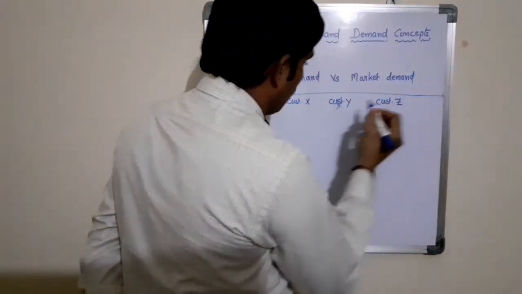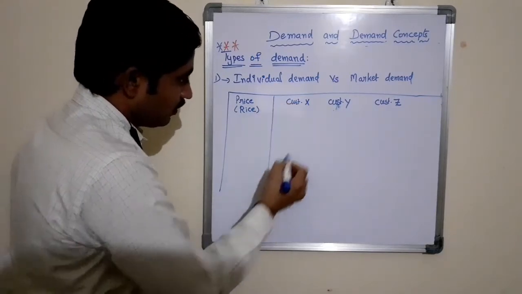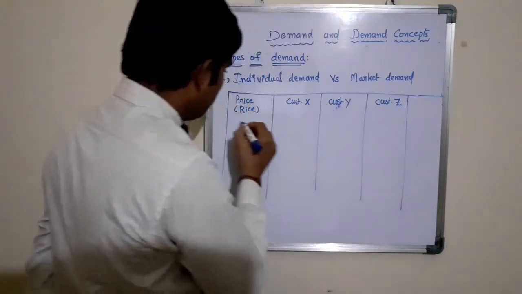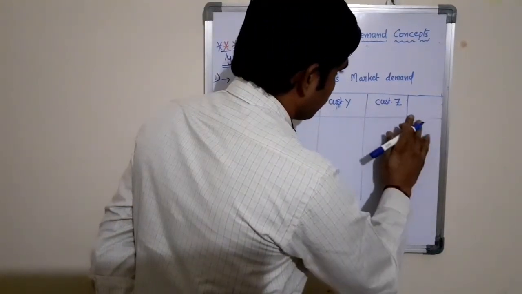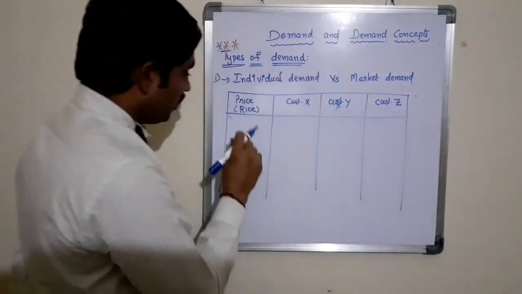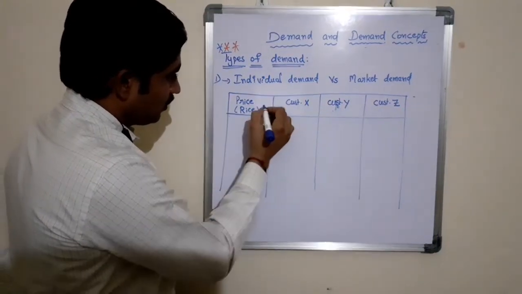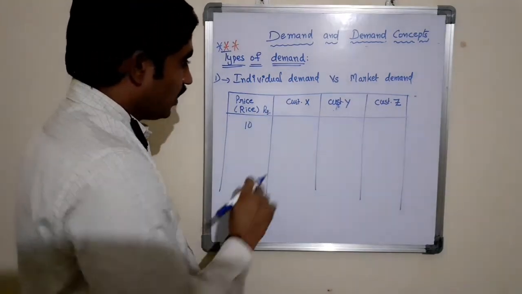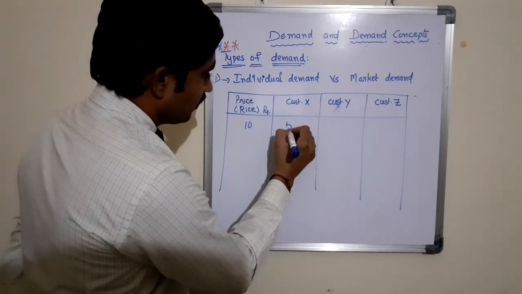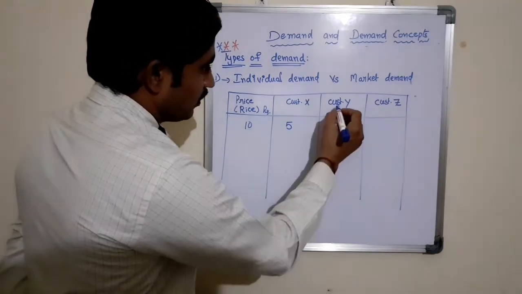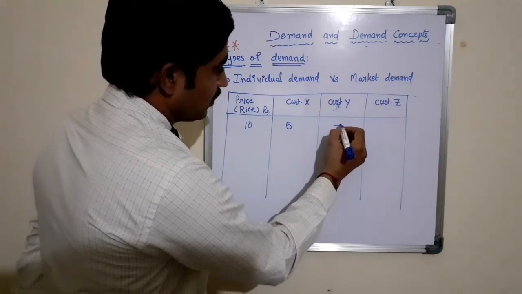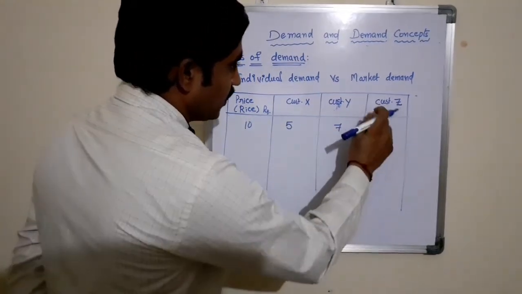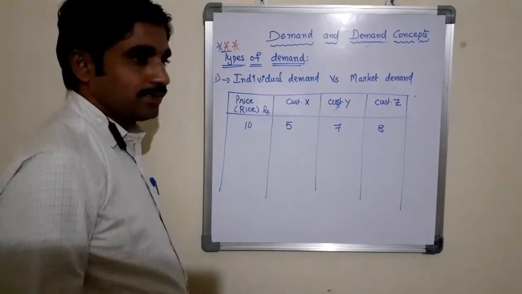We are drawing one schedule to explain the individual demand. The price of the product is in terms of rupees, 10 rupees. The quantity demanded from X is 5 bags. The quantity demanded from Y is 7 bags. The quantity demanded from Z is 8 bags.